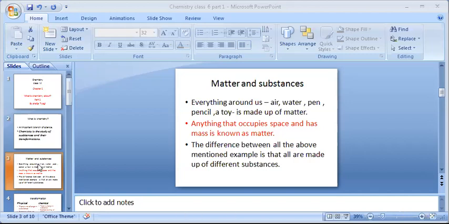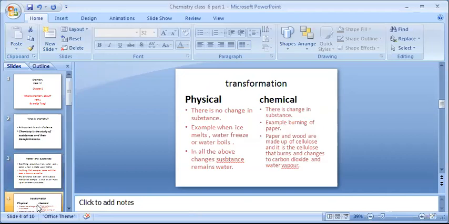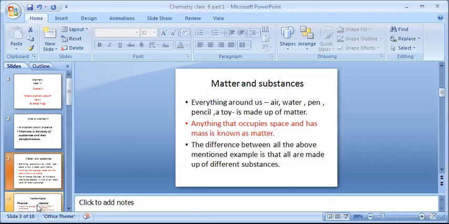Now moving on to the next slide. One more thing before moving on to transformation, I want to tell you. If I talk about ice, water, and water vapor, when the water in a kettle boils, everybody has seen boiling water, you can see water vapor coming out of the spout of the kettle. So ice, water, and water vapor are made up of the same substance, that is water. The only difference is in their state. I hope it is clear.